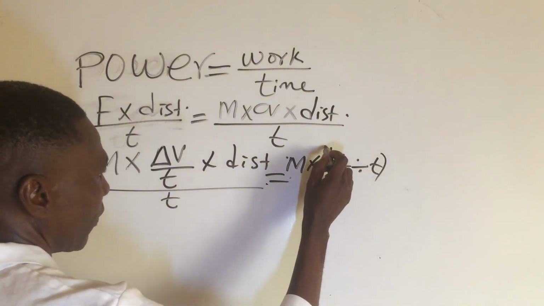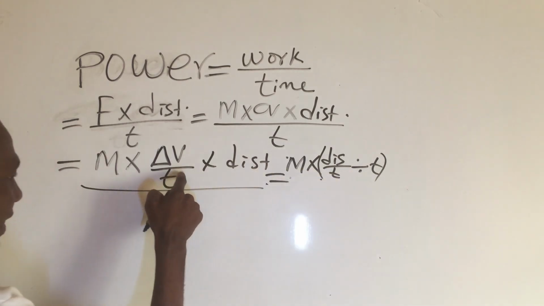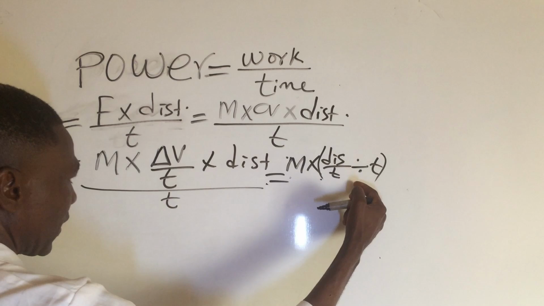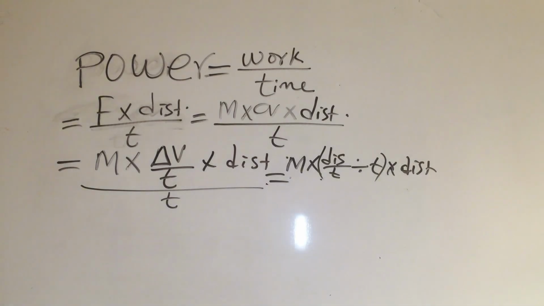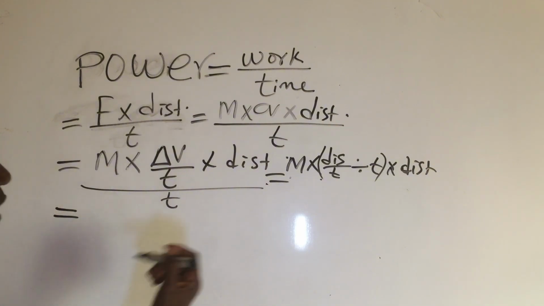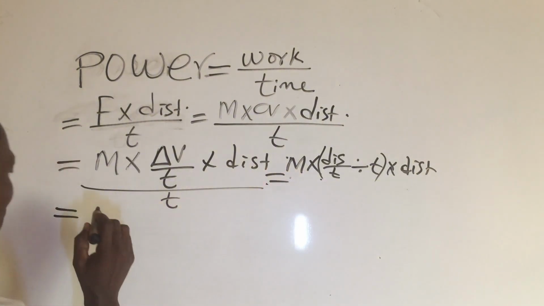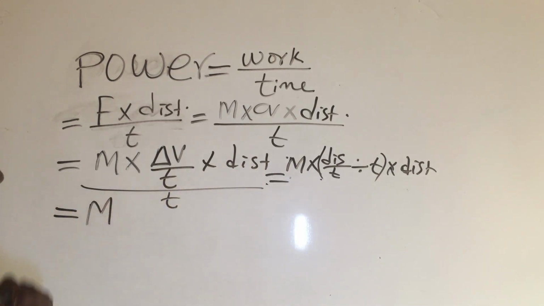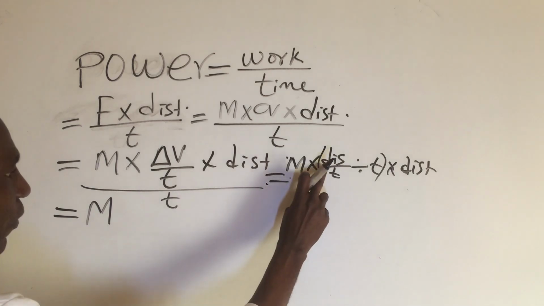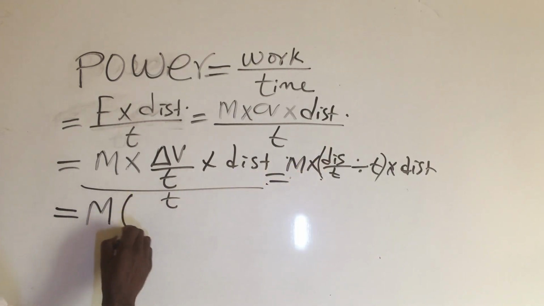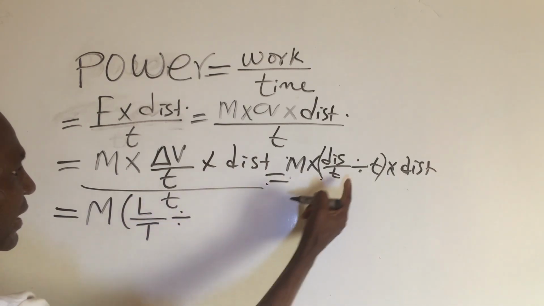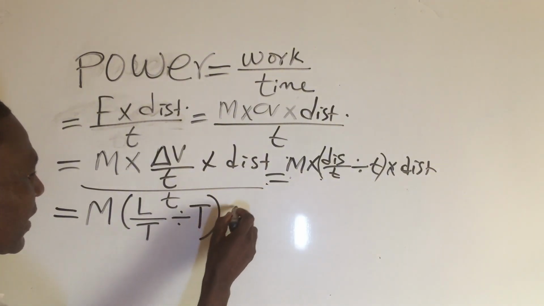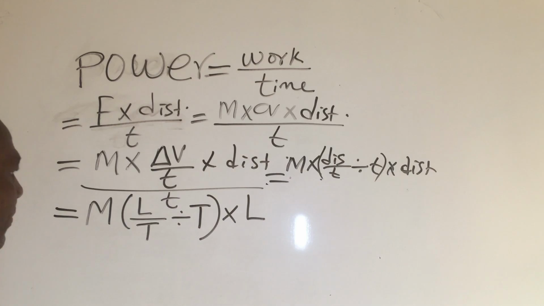Which is for this acceleration, this one all together, okay? Then times distance, okay? Now, which is equal to, let us start fixing it. Mass, we use capital letter M to represent mass for the dimension. Then for length, in bracket, we use capital letter L. For time, we use capital letter T divided by capital letter T again, then times capital letter L for distance,